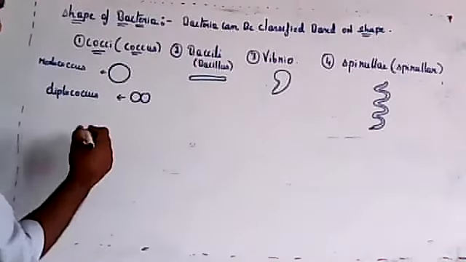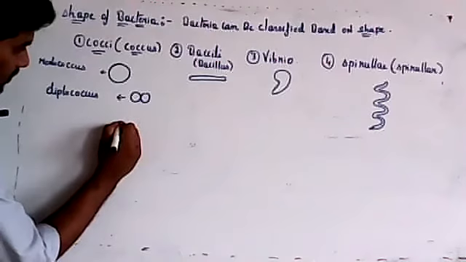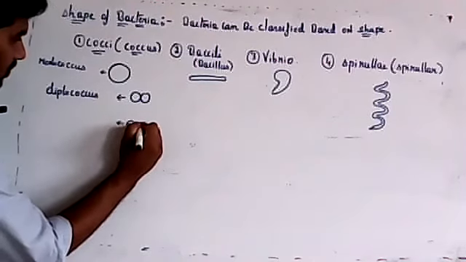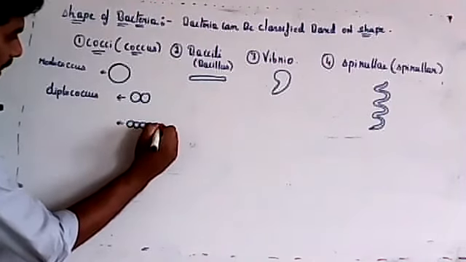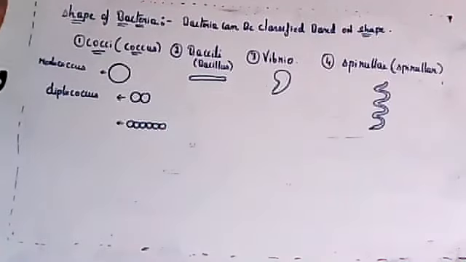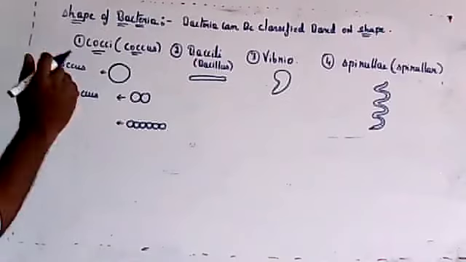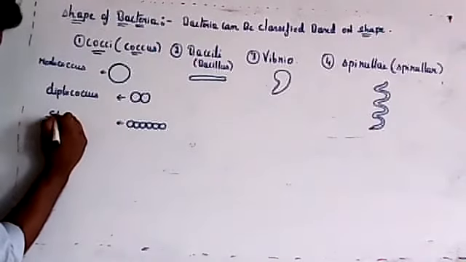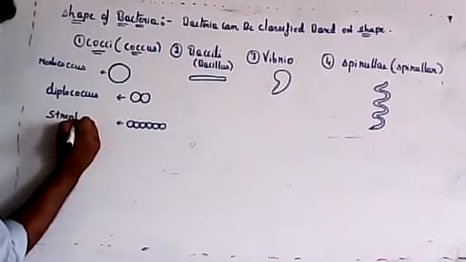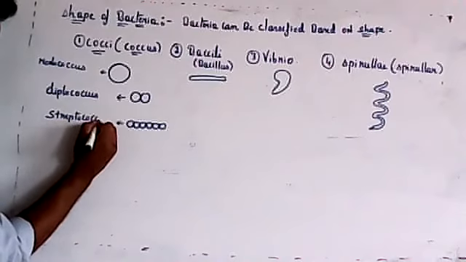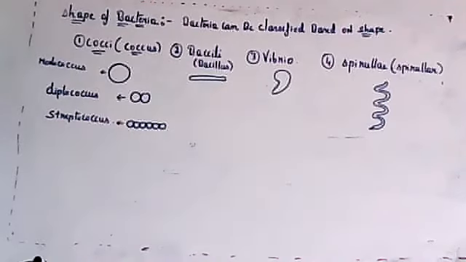If it is in chain formation, where one binds with another and they form a chain, that kind is called streptococcus.